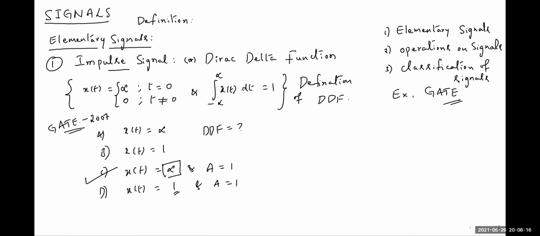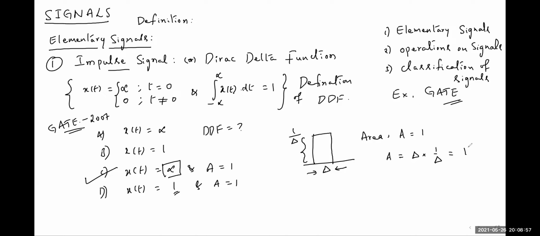This is for the Dirac delta function or impulse signal, the basic version. How it is defined, I will give you a brief introduction here. Consider a rectangular function, assume the width is some delta and the height is such that the area of this rectangle is equal to 1, so this must be 1 by delta, because area is equal to height into width, delta into 1 by delta equals 1.